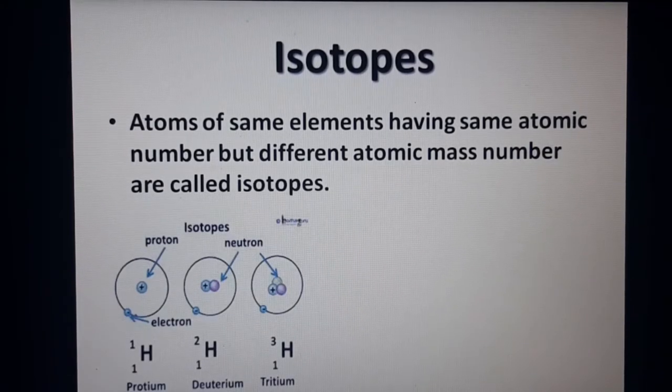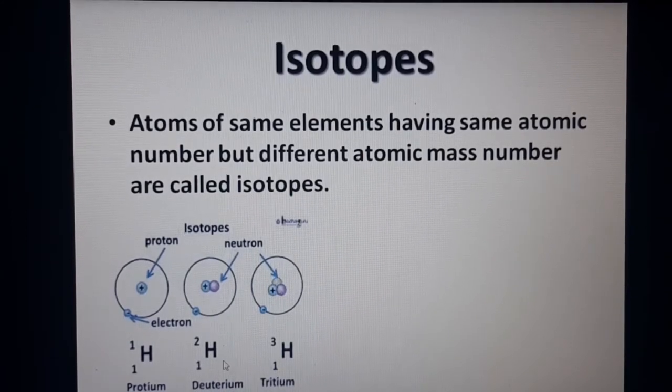Example, if you observe this first picture, there are 3 atoms. All 3 atoms are hydrogen atoms. They are represented below like this, 3 H's. Observe the below one, children, where H is written. Below them they have written 1, 1, 1.